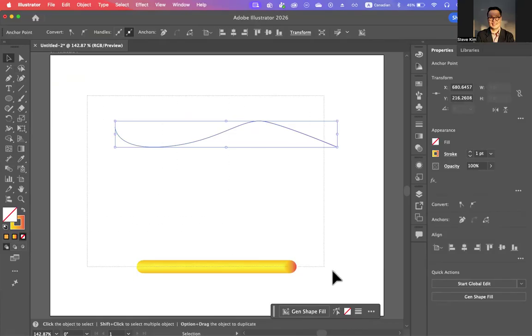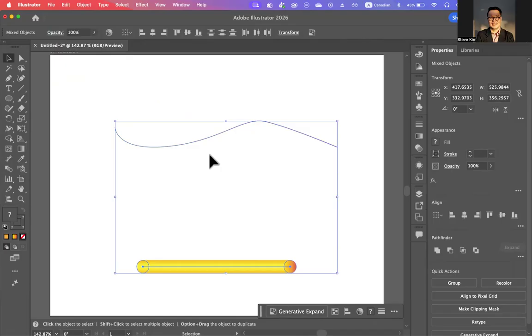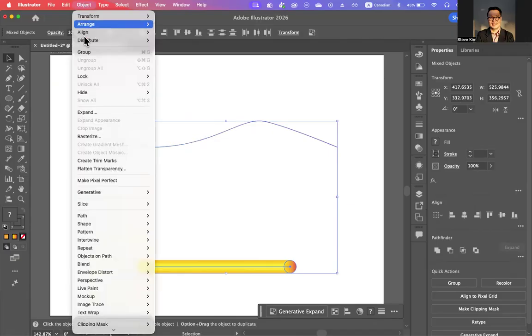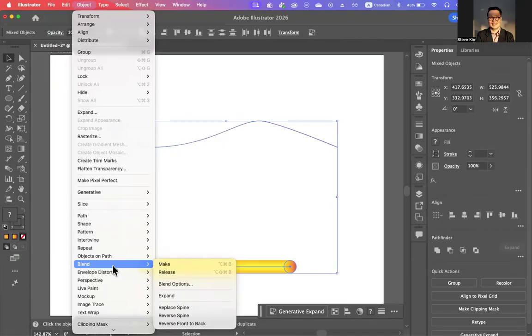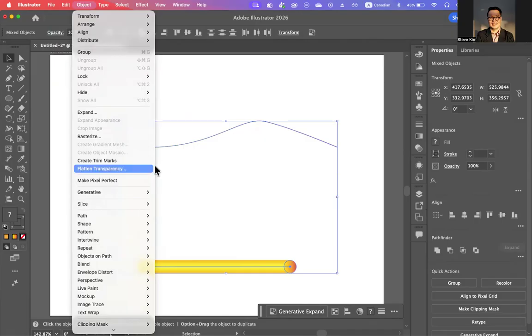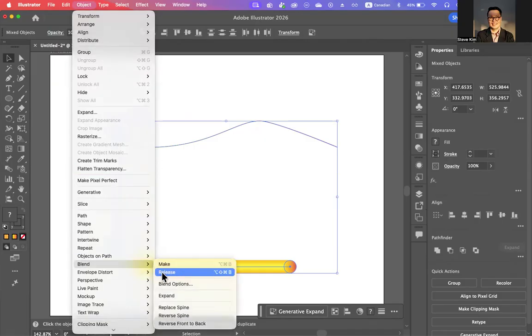So select them all together this time. So you selected the blend, the object, and also the path. Go to Object again. You can see on the blend. Now you can see Replace Spine. So now the spine from this straight line goes to that spine over here. Okay, so we'll see. Replace Spine.